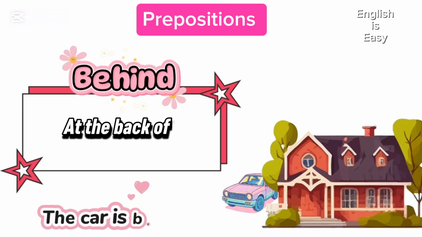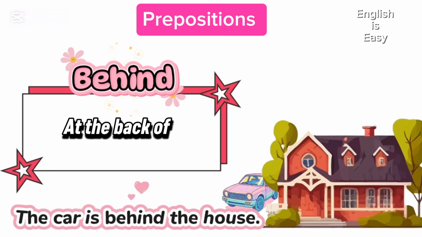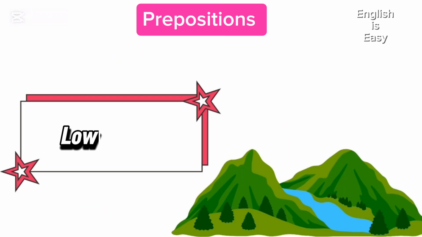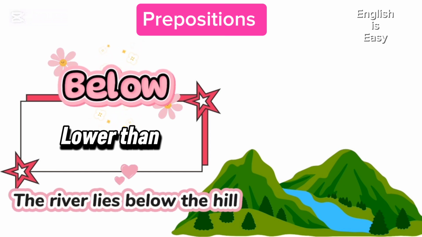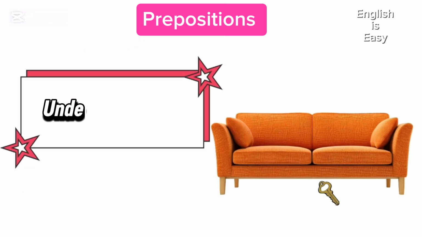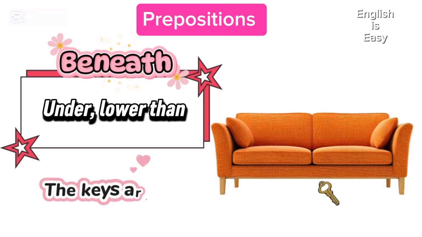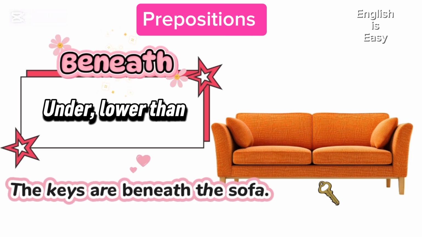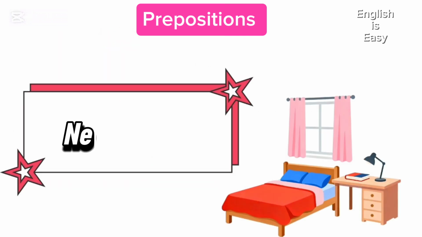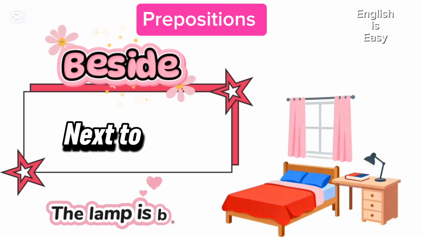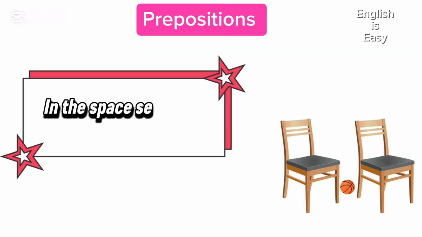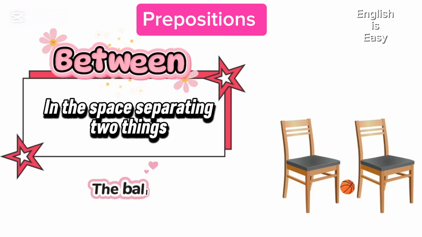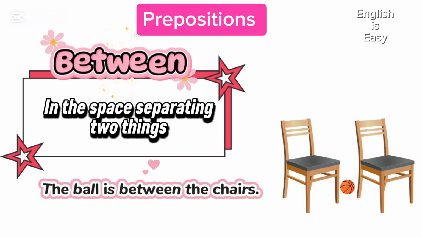Behind. The car is behind the house. Below. The river lies below the hill. Beneath. The keys are beneath the sofa. Beside. The lamp is beside the bed. Between. The ball is between the chairs.